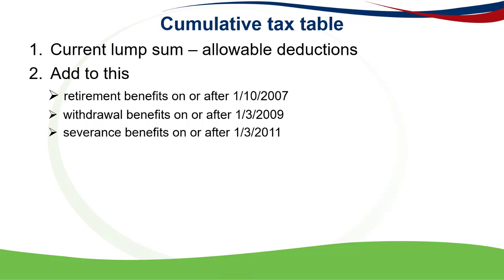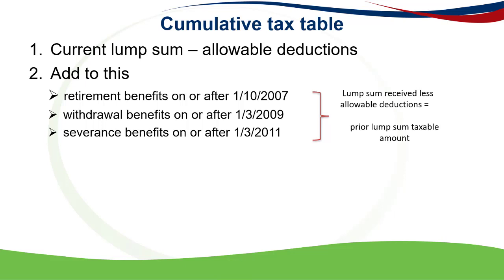So to the current lump sum, you need to add any retirement benefits that were received by this taxpayer on or after the 1st of October 2007, or any withdrawal benefits that were received on or after the 1st of March 2009, and then any severance benefits that were received on or after the 1st of March 2011. Okay, so you can look up those dates when you're working through a question, but just make sure that you know that it's different for the different types of funds.